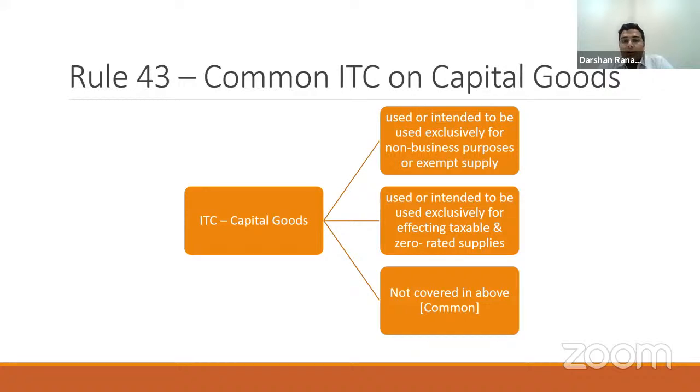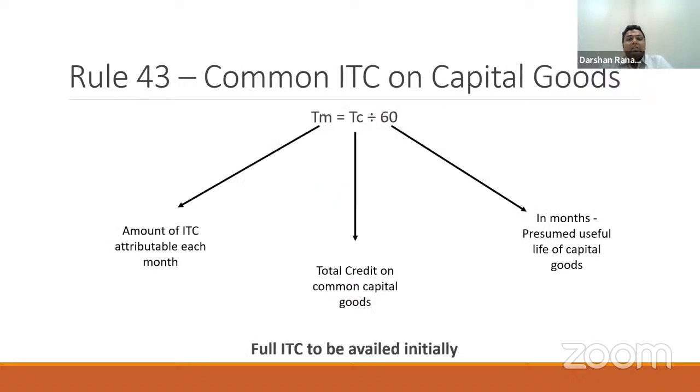Thereafter, what is left over is common, where you cannot identify whether the asset, like your laptops or computers, is exclusively used for taxable or exempt supply. In all such cases, there is a separate formula prescribed. Such ITC, here, is termed as TC. TC means the total credit on the common capital goods. Now here the law assumes that all assets which you have capitalized in your books of account, irrespective of the type of asset, have a useful life of 5 years, that is 60 months.